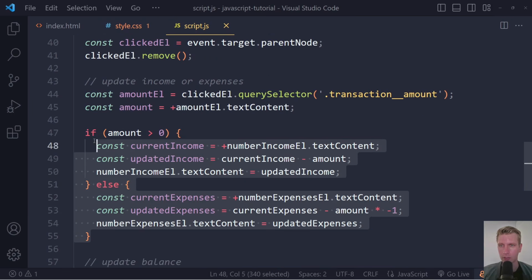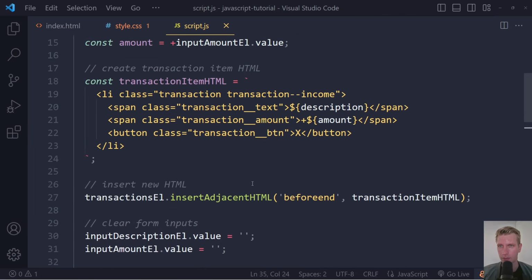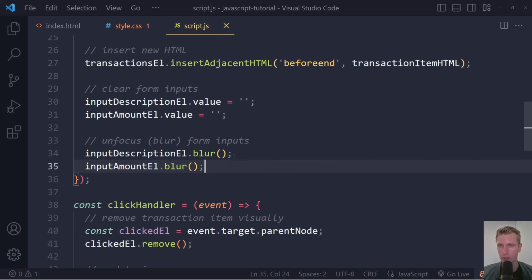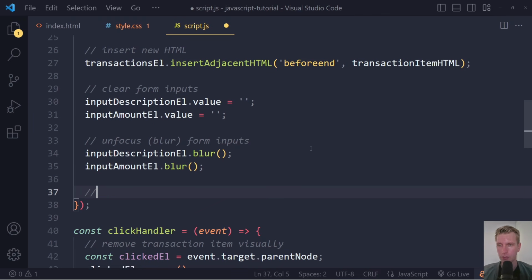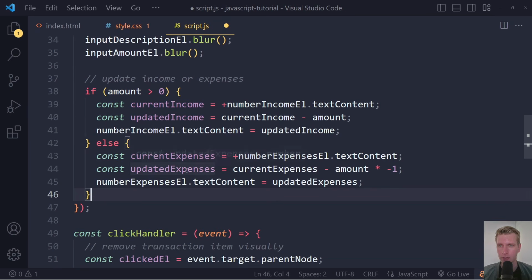Okay, so this is basically the code that we now also want to run. So we can actually just copy this entire if-else statement. And here, now when we submit the form, we now want to update income or expenses, right? If we are submitting an expense. So here we can now paste that if-else statement.